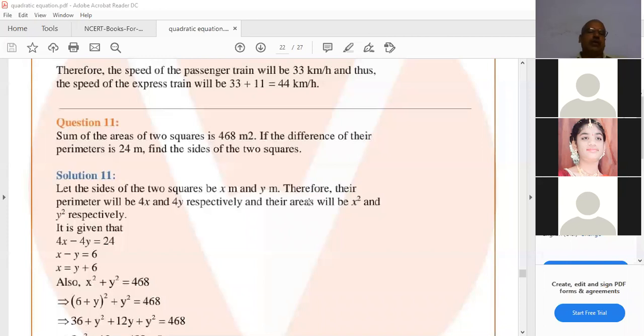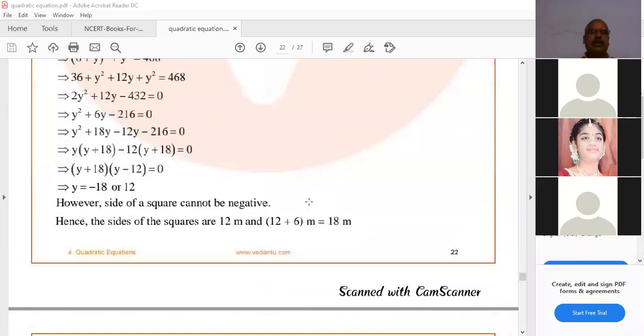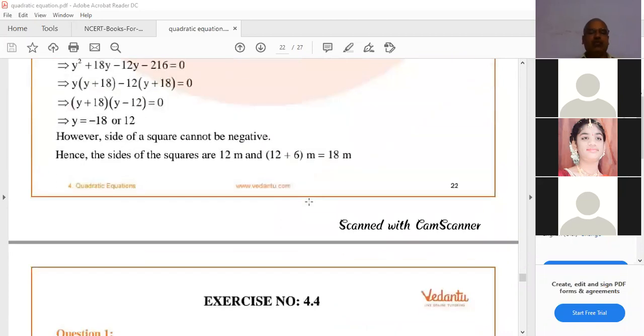So with that we have completed worksheet 4.3. Today you complete exercise 4.3 in class or book. All sums in class or book you complete, and you can try the example sums also. So many example sums are there. That is also important; example sums also are important. They'll ask in the exam. You can do those example sums also. After this exercise, I'll go to those example sums. And now next, exercise 4.4.